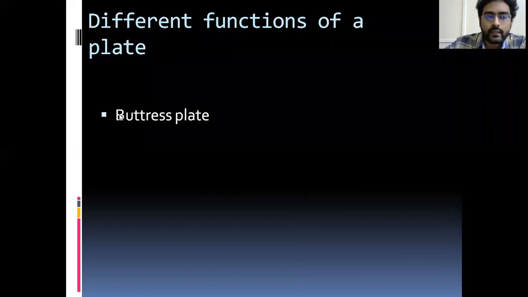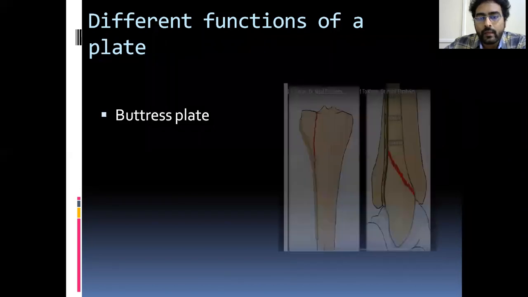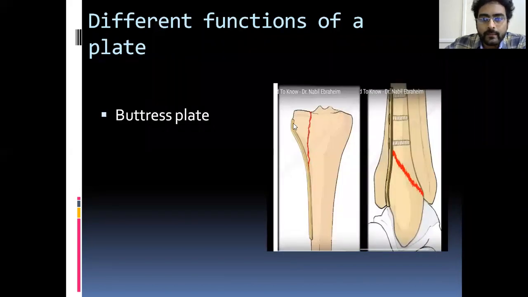What do you mean by this? It is an English term. Buttressing means, see, these walls act as a buttress. If you place a wall like this, it prevents this wall from falling down. This is called buttressing effect. If you place a thing that protects the falling of the fragment, it is called buttressing. So in buttressing mode, the plate is present over this fracture fragment, this lateral condyle fracture fragment. So it is buttressed to this large fragment so that it will not fall.